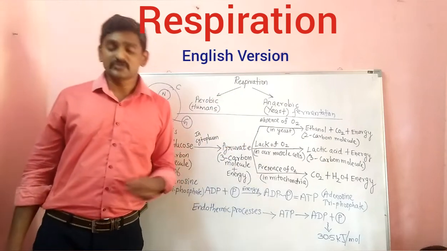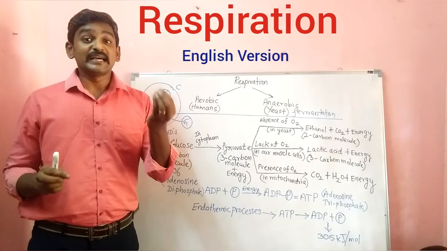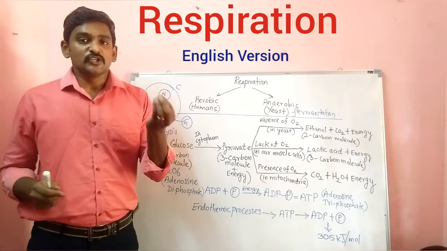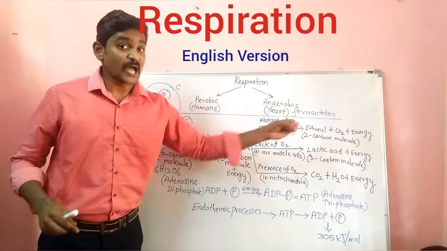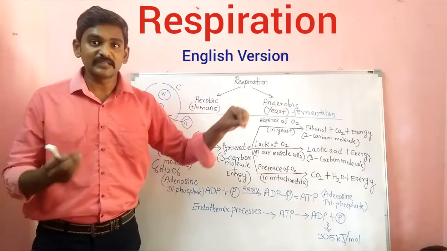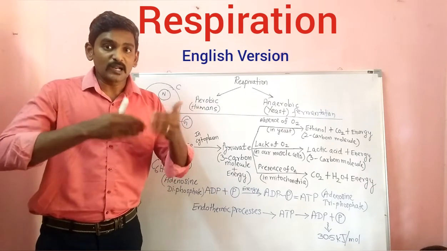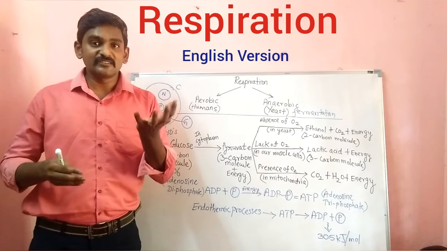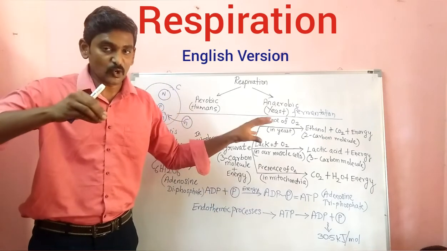For example, you know about beer or wine. With grape juice we can prepare wine. So in that case what happens? The ethanol will be produced, that is alcohol. Ethanol is an alcohol. So this alcohol will be produced by the yeast in the grape juice. That is why the alcohol content will slowly increase in the grape juice when you keep it for more days, when incubated with this yeast organism.